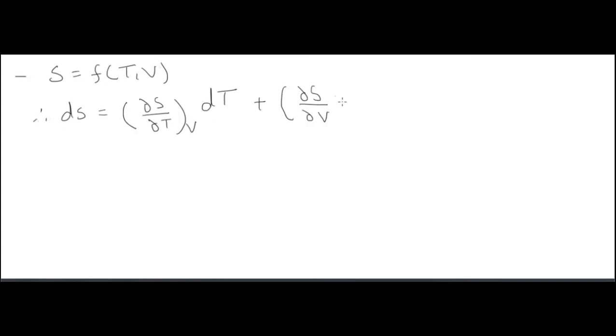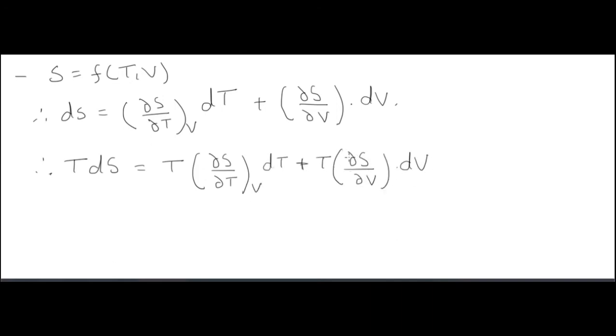Now entropy is a function of temperature and volume. Okay. You have seen the entropy formula for ideal gases, and you have seen there that entropy is calculated using temperature and volume. So entropy is a function of temperature and volume.